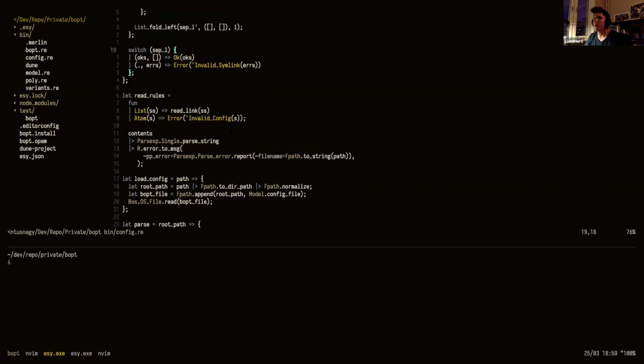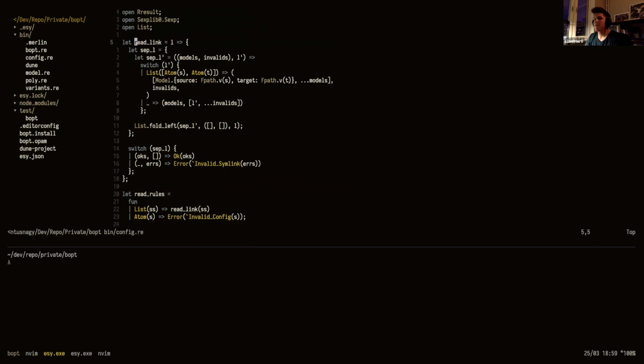So an example would be this. This is like the deepest part in our program. This is the thing that reads a link. It takes an S expression, the list with the two elements, and reads the source and the target. This actually does it on a list, so we can just check the type signature here. It's going to look a bit weird because we're using this S expression library, but the gist here is the input value is a list of this S expression.